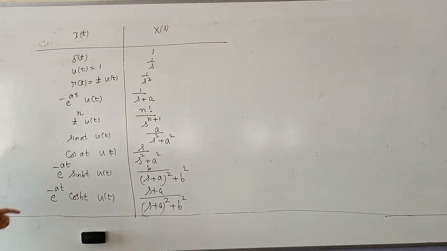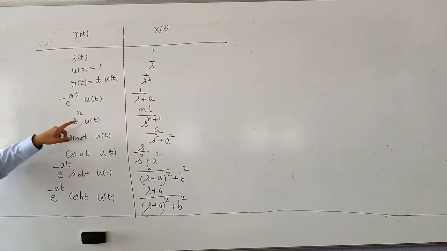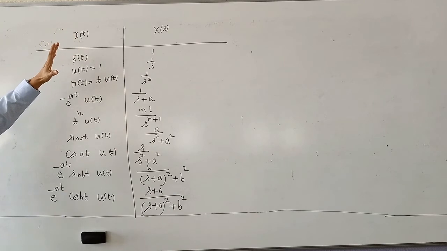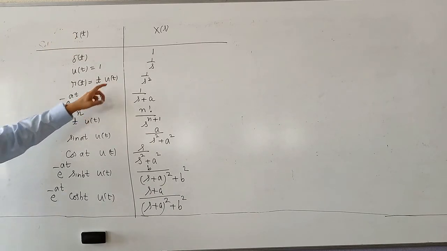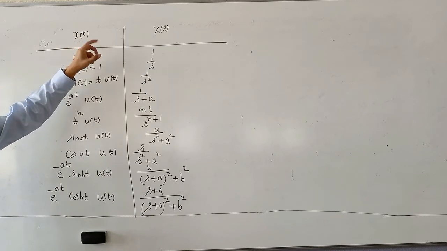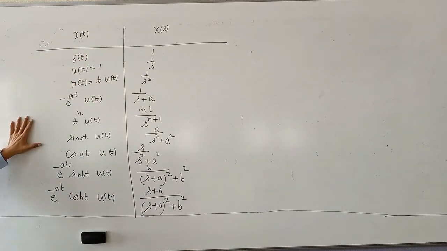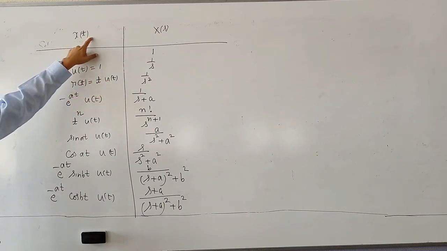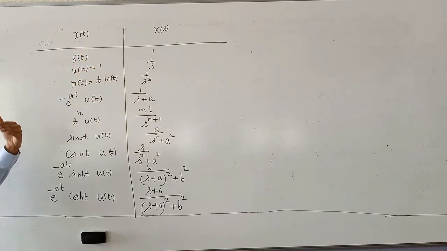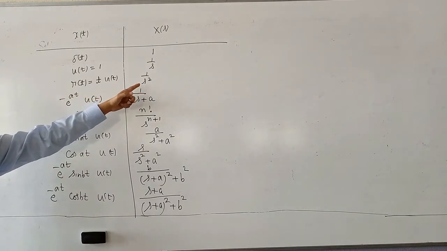Please note, in mathematics class, your Laplace transform of e power minus at was written as 1 by s plus a. Here I explicitly write u of t to ensure that x of t is present only for positive time. Whether u of t is present or not, the Laplace transform table will not change. But if you don't write u of t, you have to put the condition t greater or equal to 0. So this table you have to memorize. In other words, the Laplace transform of t into u of t and the Laplace transform of t are identical and the value is 1 by s square.